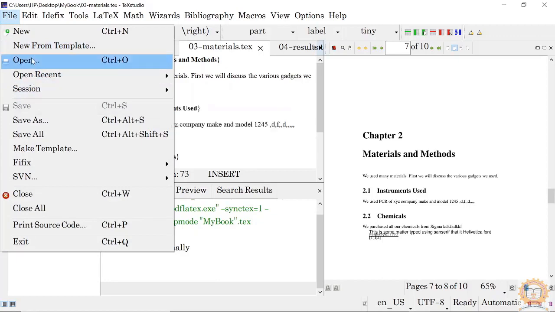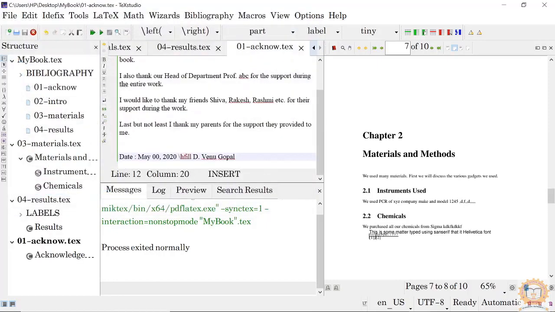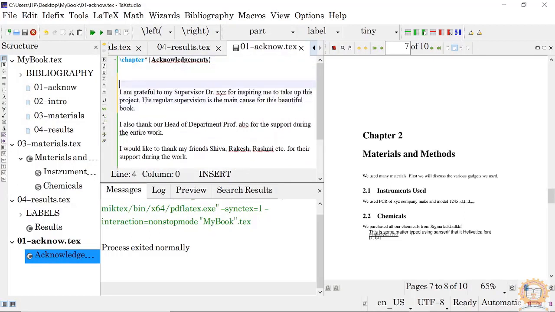So I am opening the acknowledgements. Now to change this font, I start with curly braces and use font family.